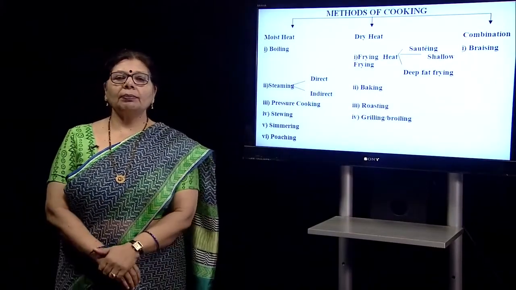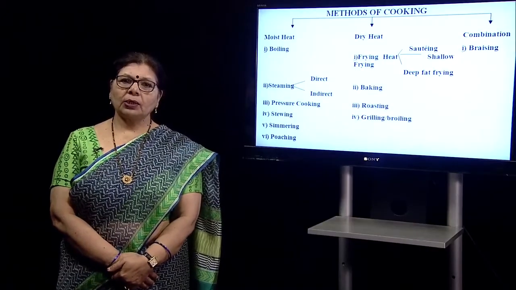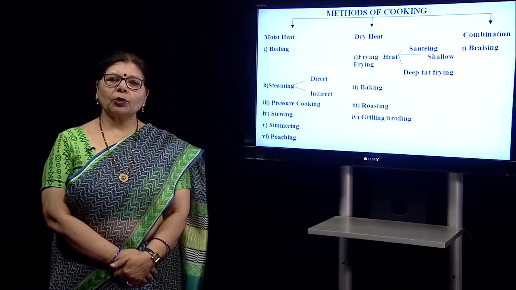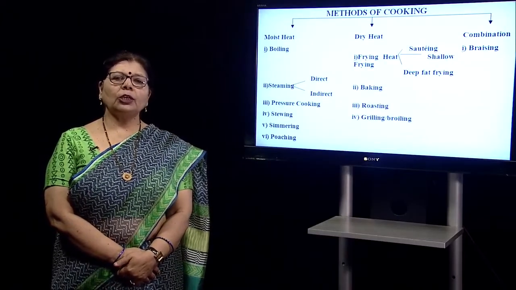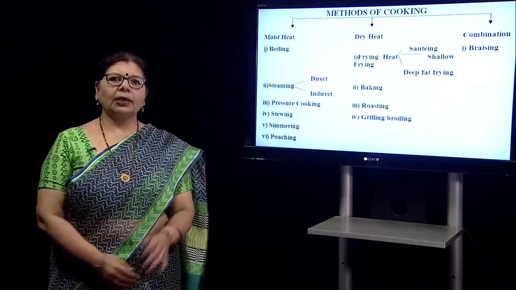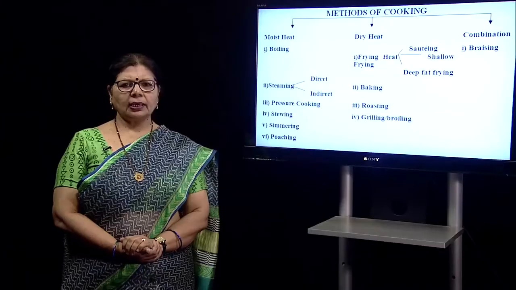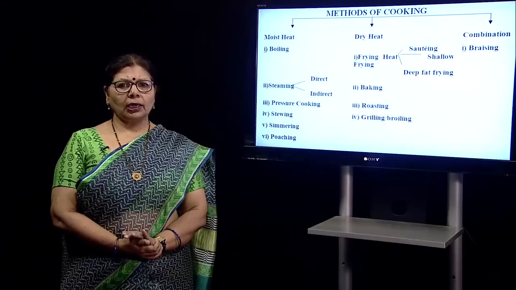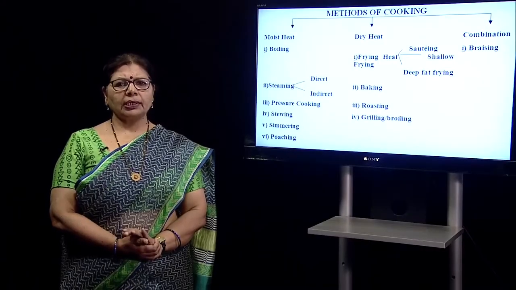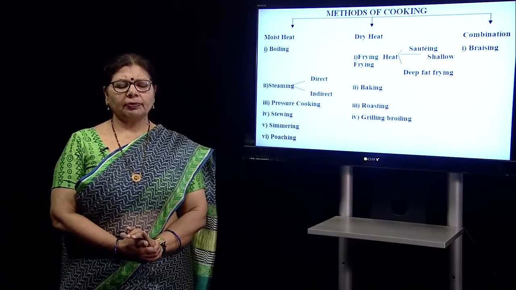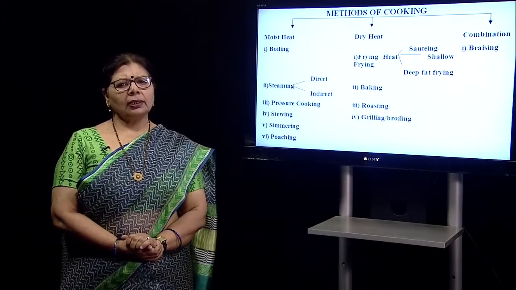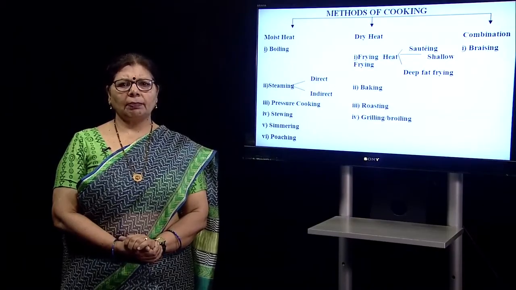Now, we will come to the main issue, methods of cooking. This is a classification. What do we use for cooking? We normally use 3 media. One is air, second is water, and third is oil or fats. So, when we use water for cooking in presence of heat, it is called the moist heat method. The other is the dry heat method.